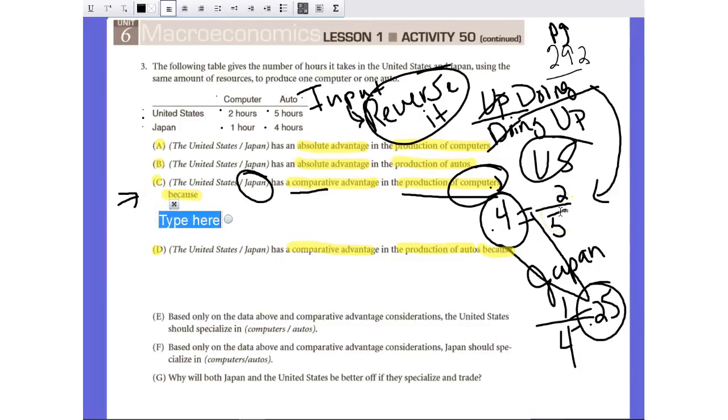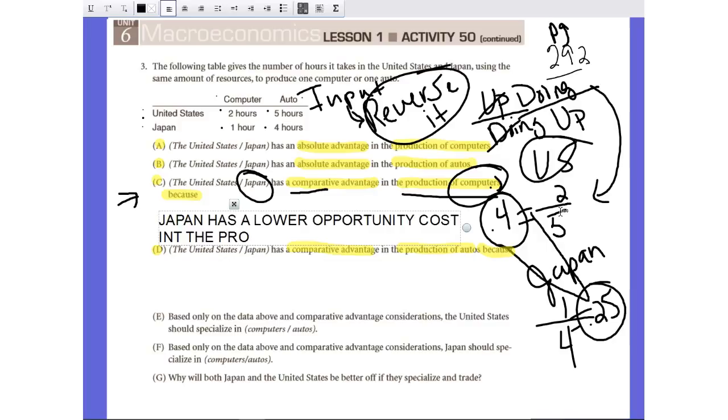So the next thing is because Japan has a lower opportunity cost in the production of computers in terms of automobiles.